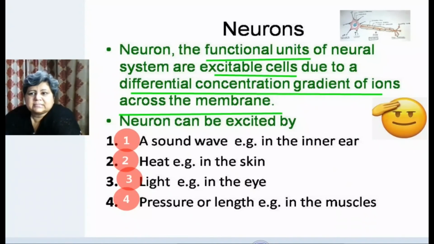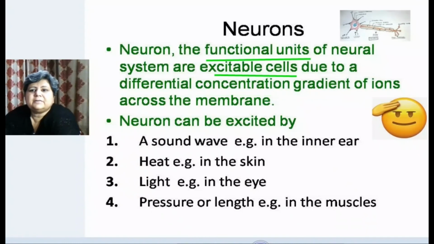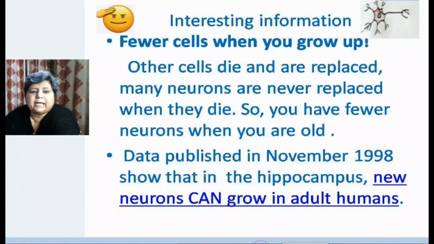Because of this, the neuron forms the impulse, and this impulse passes from one neuron to another and ultimately to the brain or spinal cord, where it is interpreted and where the response is formed. Similarly, the response also travels from the brain and spinal cord to various target organs, where the response is seen in the form of effect.